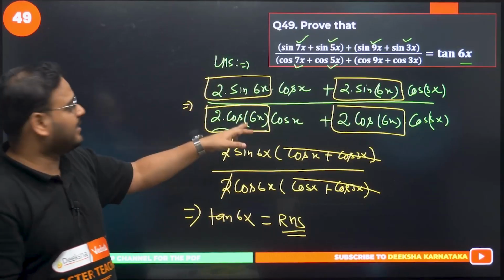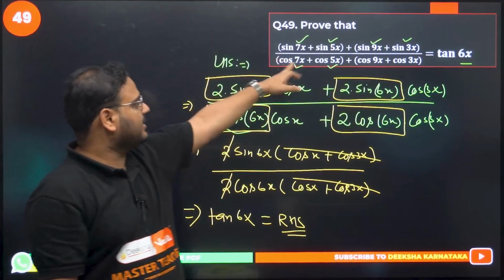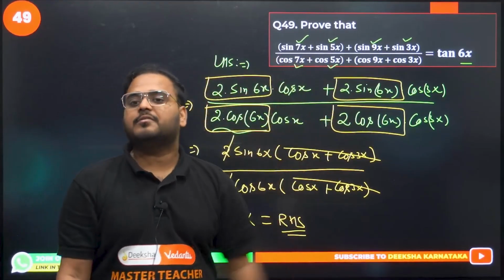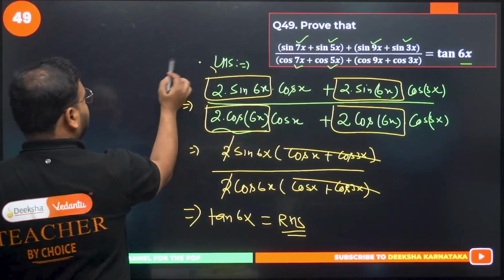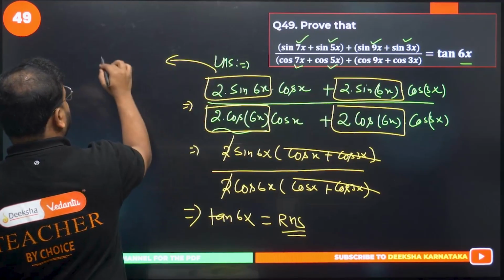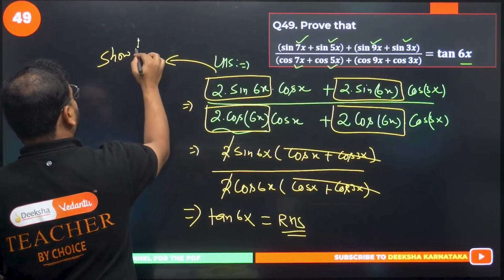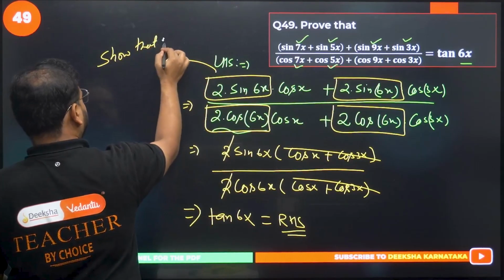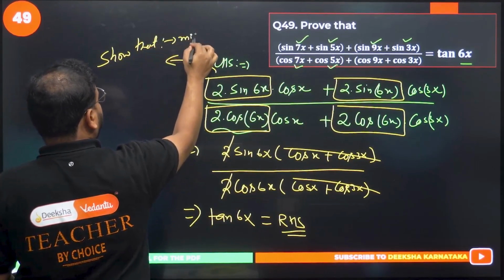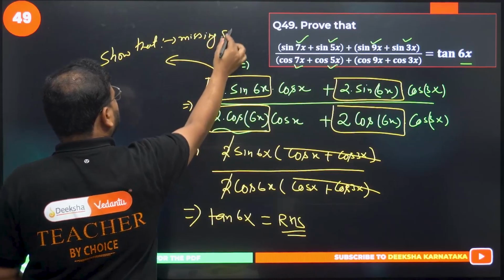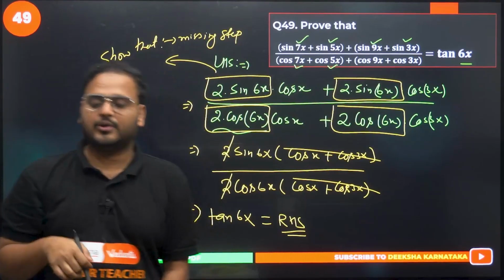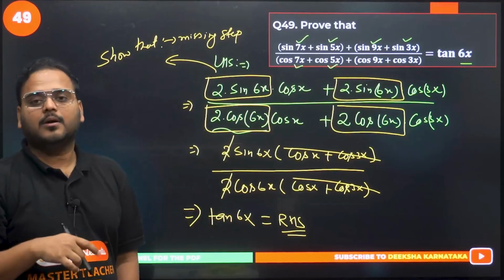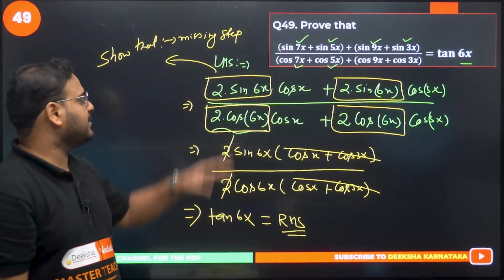Please write it: 2 sin of (7x plus 5x)/2 cos of (7x minus 5x)/2. Please show that step, the missing step as well. Why am I saying that? It's a subjective examination, a PU examination, so steps matter here. So please mention the formula, or you can just mention the step also.